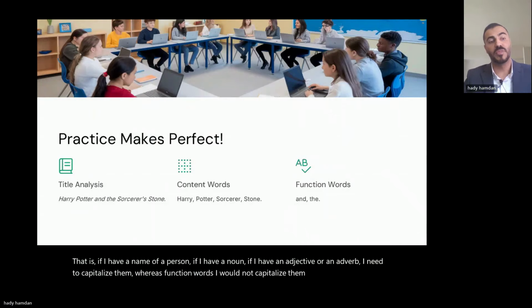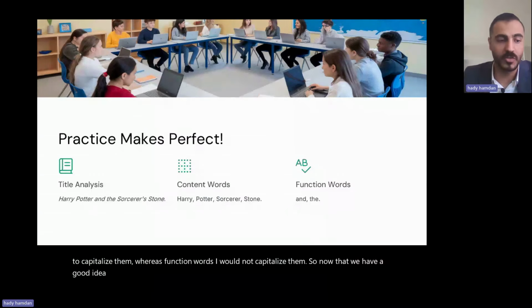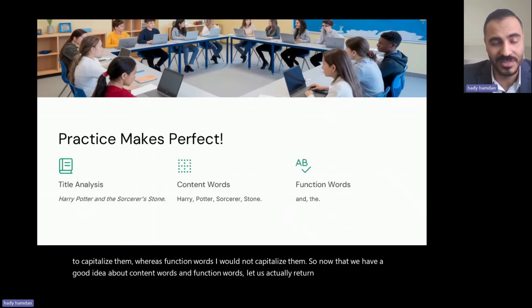So now that we have a good idea about content words and function words, let us actually return to the first title that we started with.